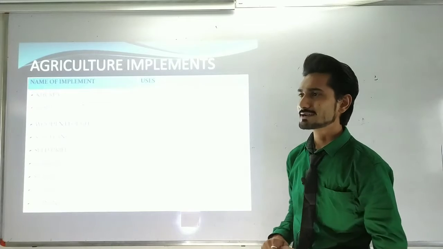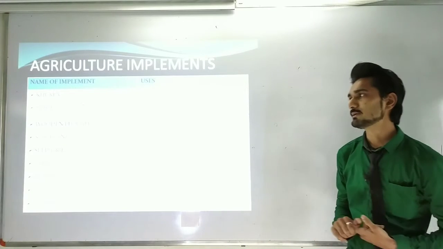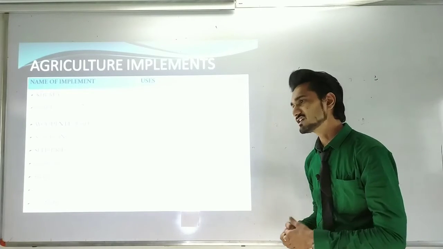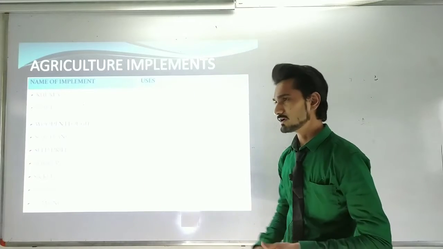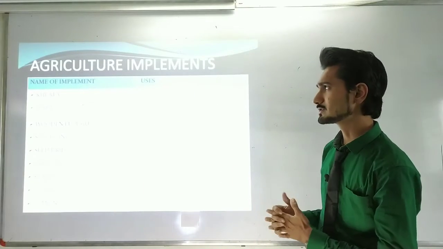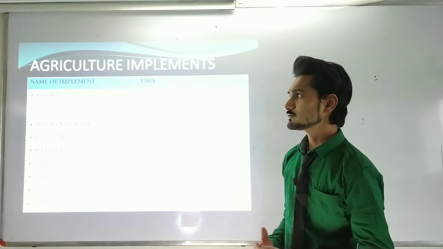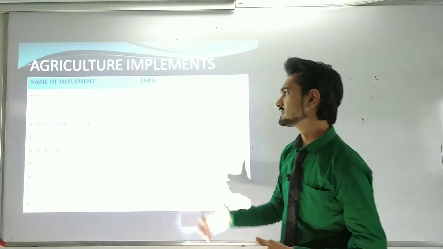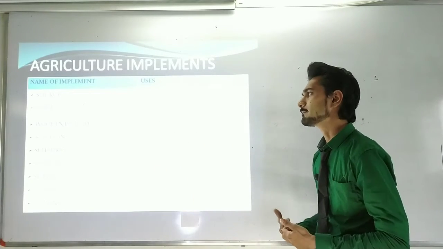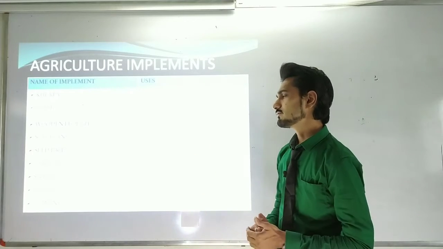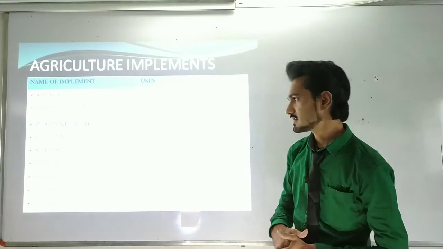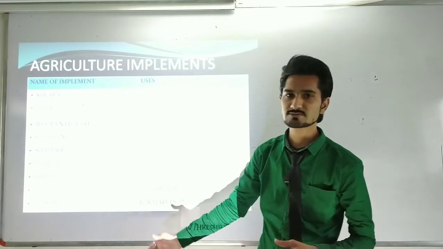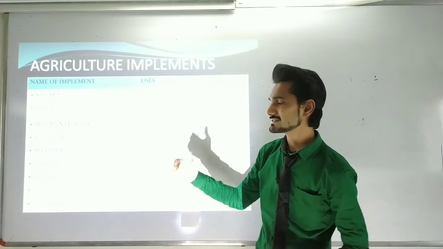Now we are going to the next point, which is agricultural implements. What are the equipments that we use for agricultural practices? First we use the khurpa. Khurpa is necessary for weeding. Spade is generally necessary for digging and bund formation. Wooden plough is very important for the tilling process. I am going to show all these equipments, with photographs, after this slide.